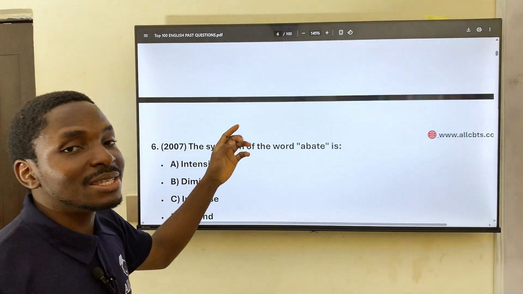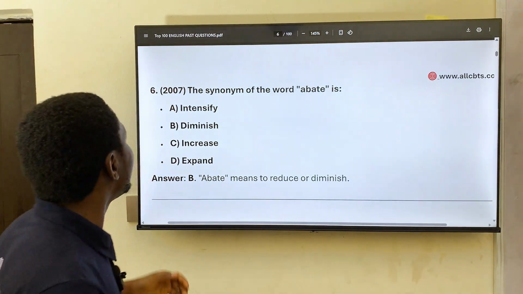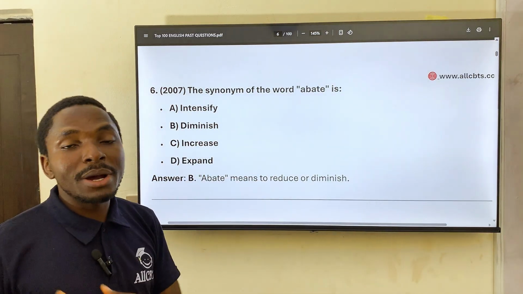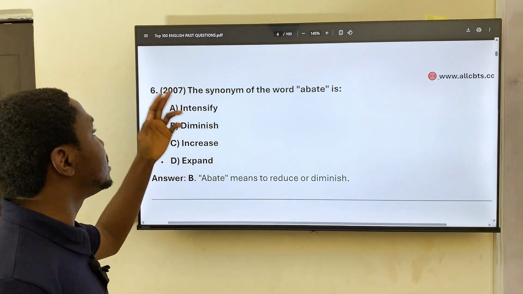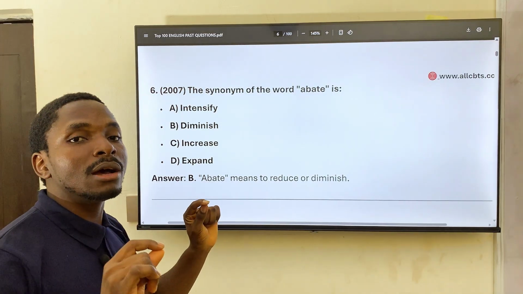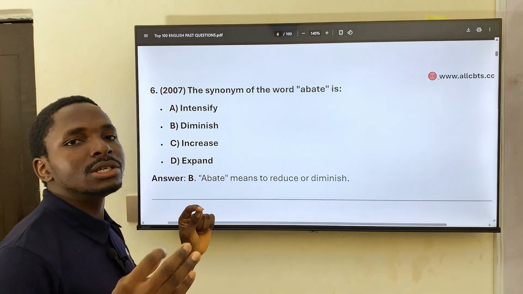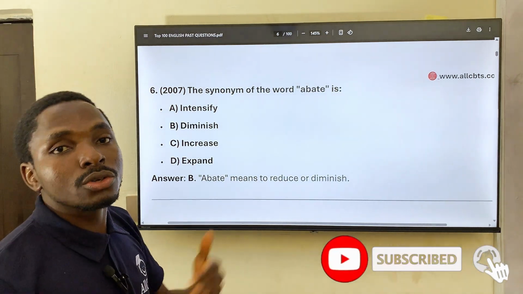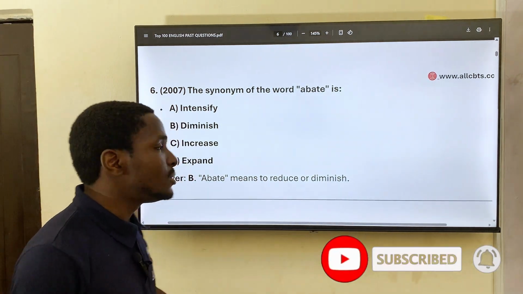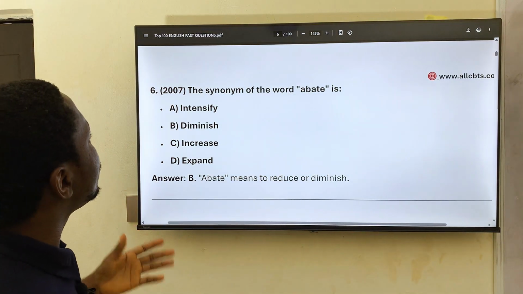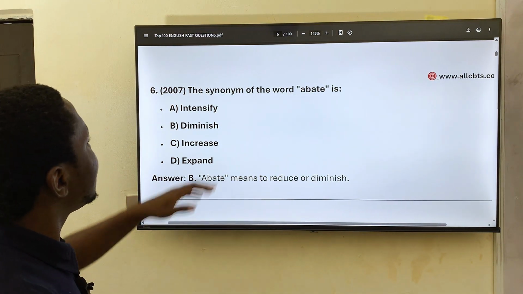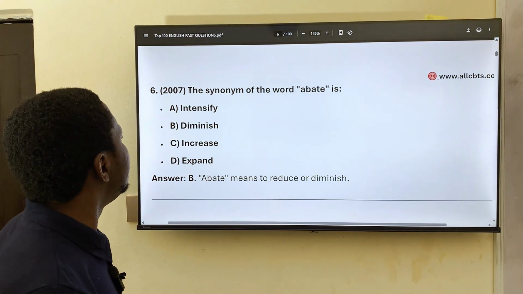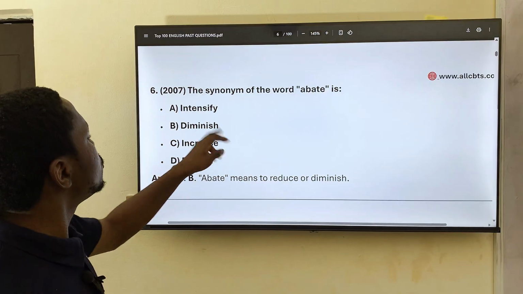Some persons might have made a mistake there to say, if I knew the answer, but that's incorrect. Now, question 6. The synonym of the word, remember we said in the last video that synonym means the closest related word, or the closest word with the nearest meaning, something of such sort. So the synonym of the word abate, abate means to reduce, to diminish. So diminish will go for it.